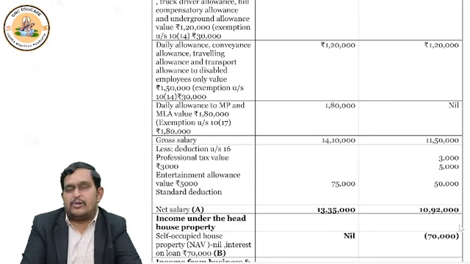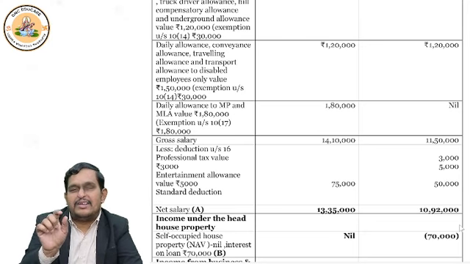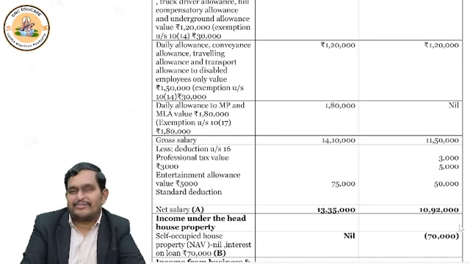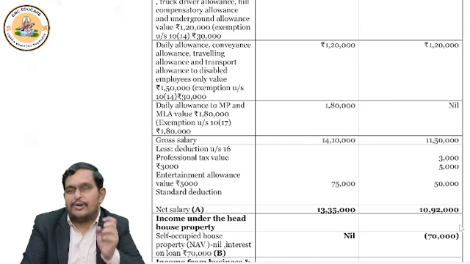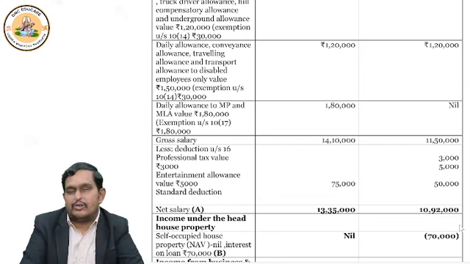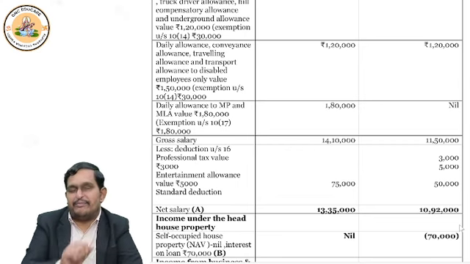Right? You spent the entire amount, you got an exemption of 1,80,000. So 1,80,000 allowance minus 1,80,000 exemption, 0 is your income if you file return under the optional tax regime. But under default, you will not get the benefit of exemption, even if you are an MP or MLA. So in case of an MP or MLA, the daily allowance received of 1,80,000 is fully taxable in case of the default tax regime.